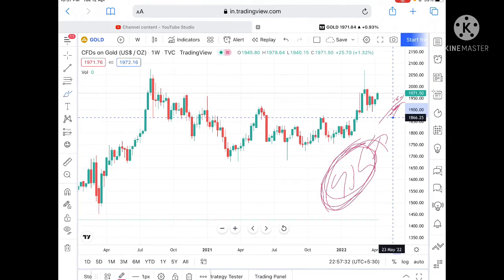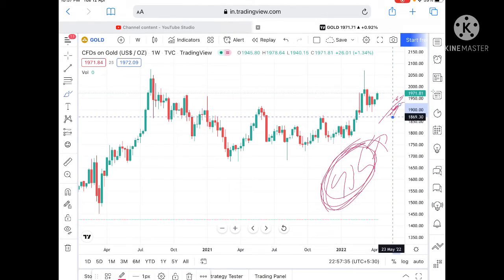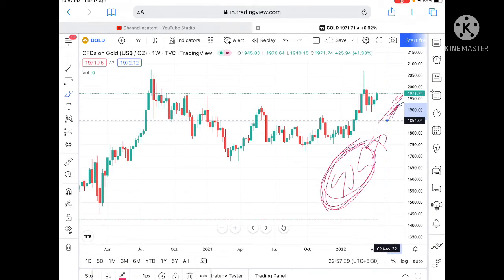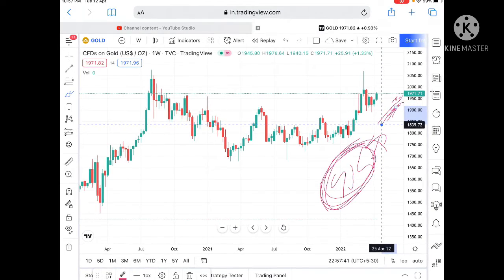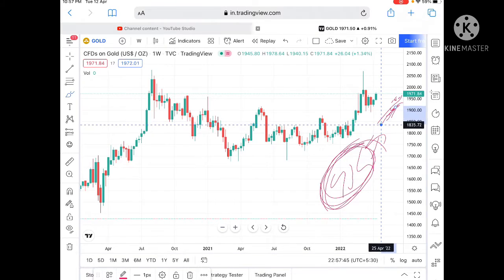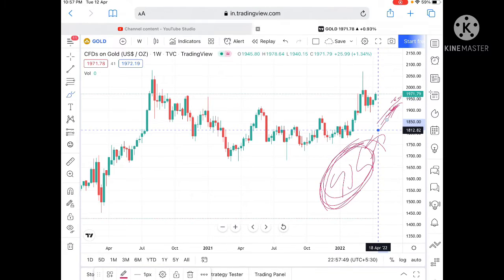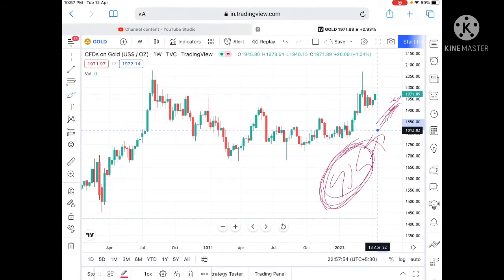Suppose the price goes below this level, then it can touch a level of 1869.30, and from there a level of 1854.04. Suppose the price goes below this level, then it can fall further towards a level of 1835.72, and from there it can move further low towards a level of 1812.82. If the price goes below this level, then we can see a downward trend will start for gold.